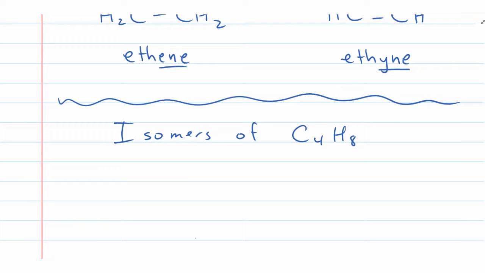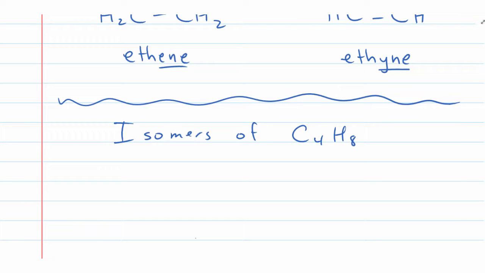Okay, so what we're going to do is make a distinction between these 2. First of all, consecutive carbons in the chain would be how many? 4. So if we have a 4-carbon alkene, these would each be called butene. The prefix but means 4. And we have an ene suffix because it has a carbon-to-carbon double bond. But now, what's different between these 2? Where the double bond is located. Here it's between carbons 1 and 2. Here it's between 2 and 3.